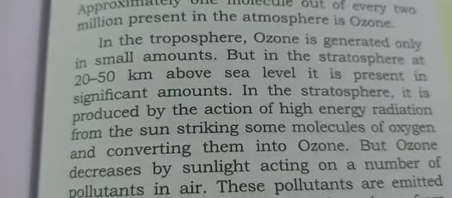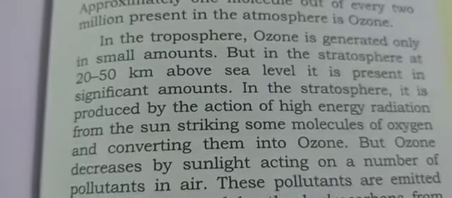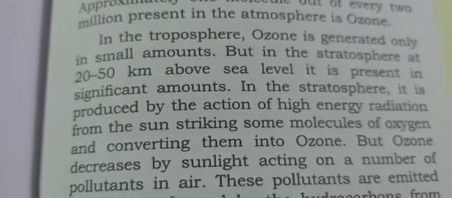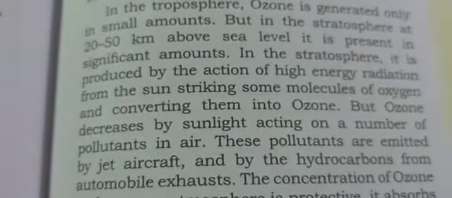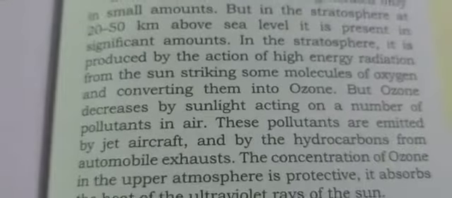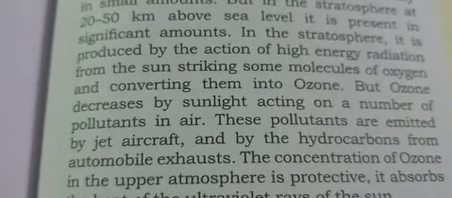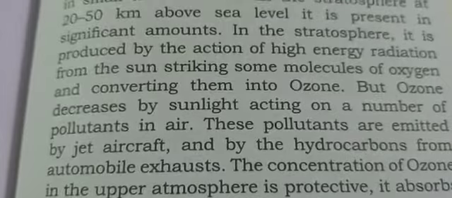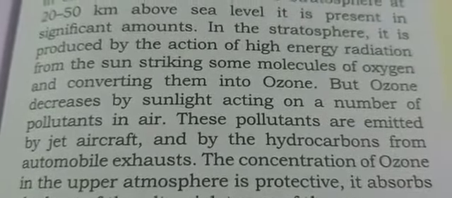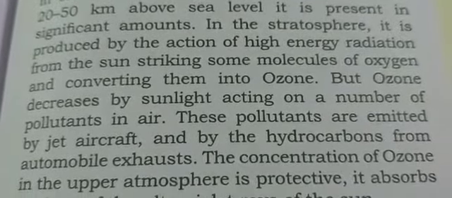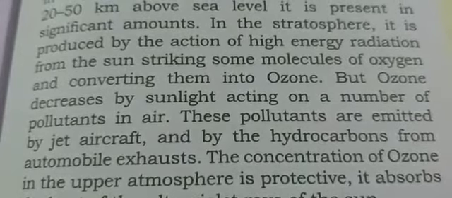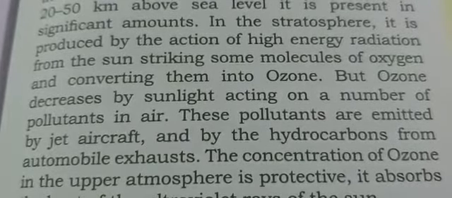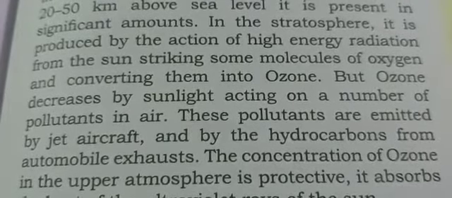But ozone decreases by sunlight acting on a number of pollutants in the air. These pollutants are emitted by jet aircraft and by the hydrocarbons from automobile exhausts. Now, children, you must have understood this, because ozone we have done many times in the previous classes.